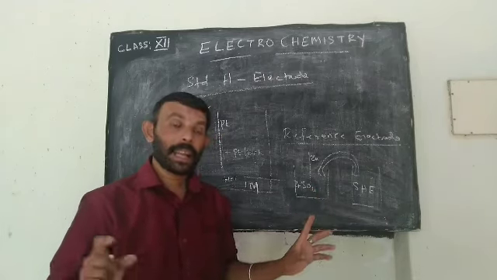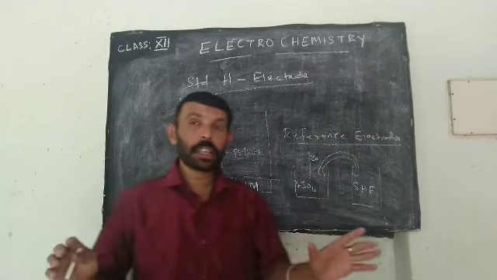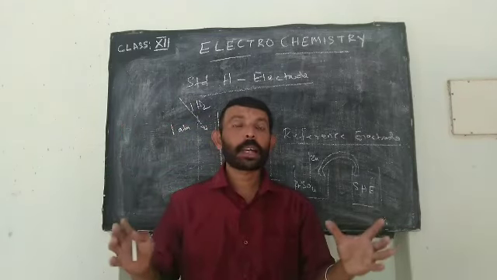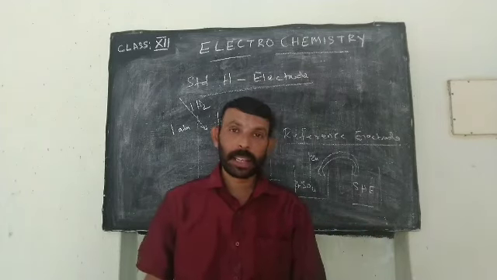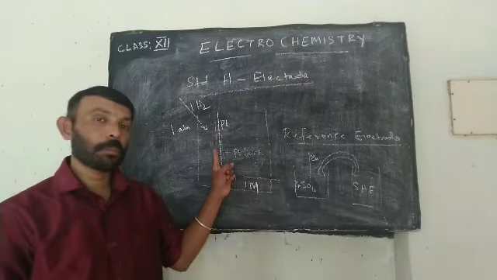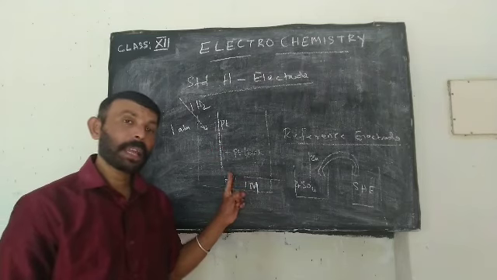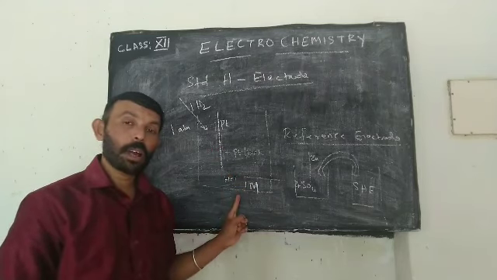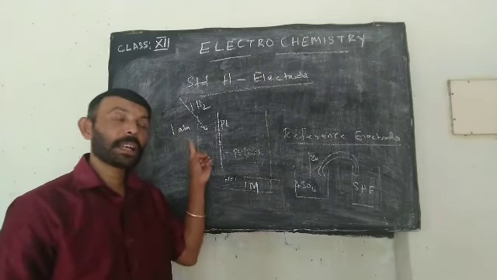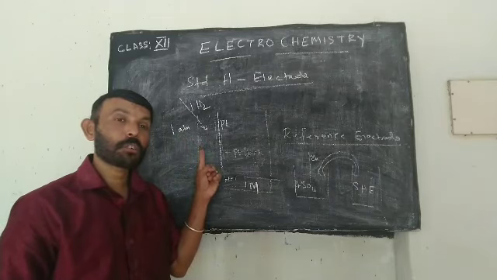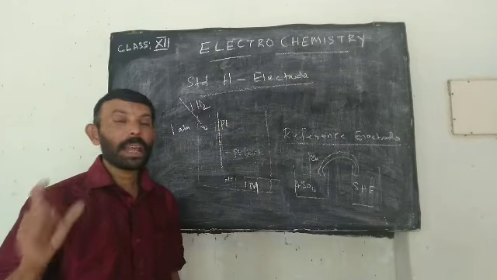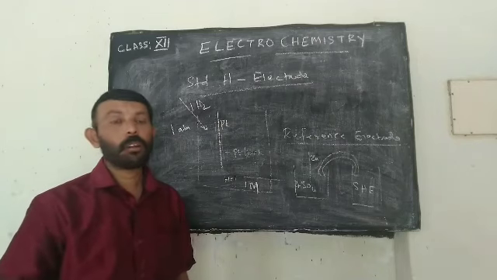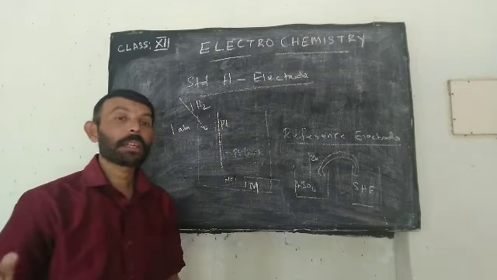So standard hydrogen electrode can be used as a reference electrode for the calculation of the half cell potential of any electrochemical cell, and it consists of platinum rod coated with platinum black, dipped in HCl of 1 molar concentration, through which hydrogen gas of 1 atmospheric pressure is bubbled. Used for calculating the half cell potential of an electrochemical cell.